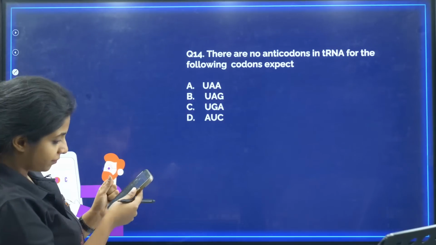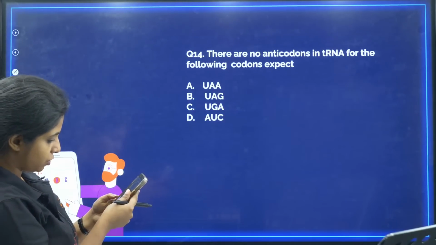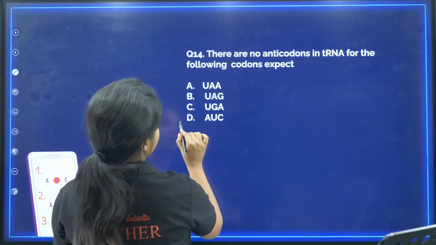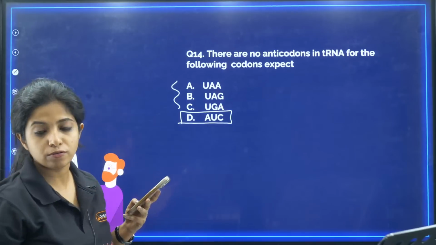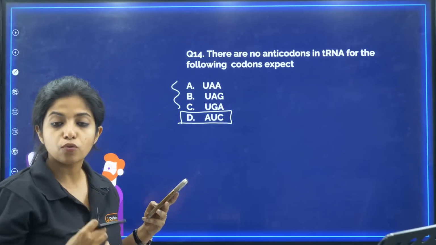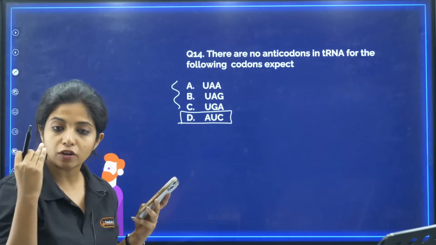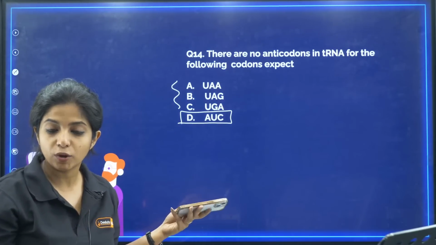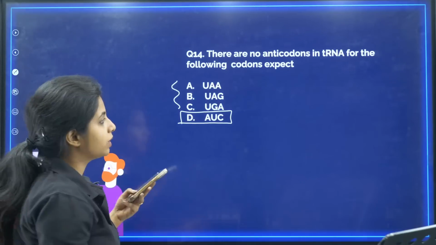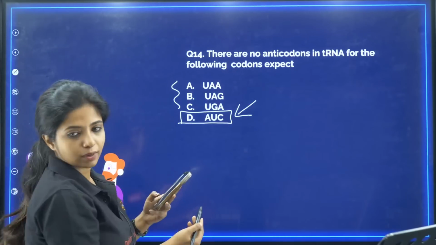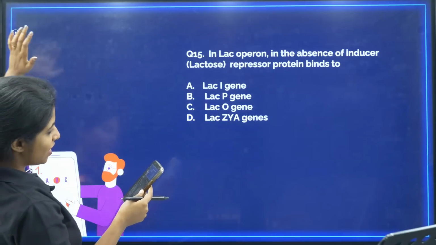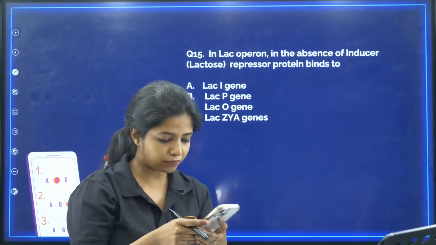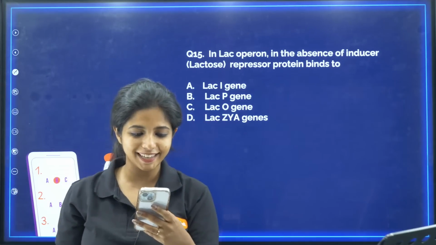Now, D, Devraj, Suvidha, Charlotte, you are all saying D. Why, my dear children? Because all the others are stop codons: UAA, UAG, UGA. Three of them are stop codons, so there are obviously no anticodons in the tRNA for them. Except one, that is AUC, it will have one. So your answer is D. Awesome, children. Rahul also said D. Great.